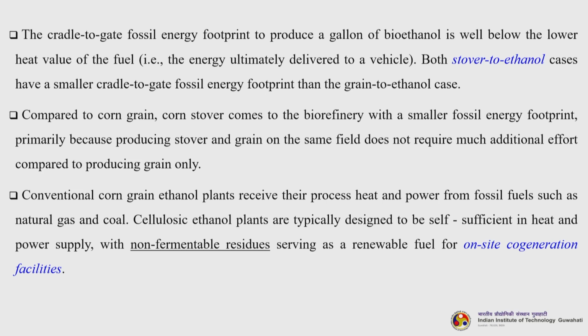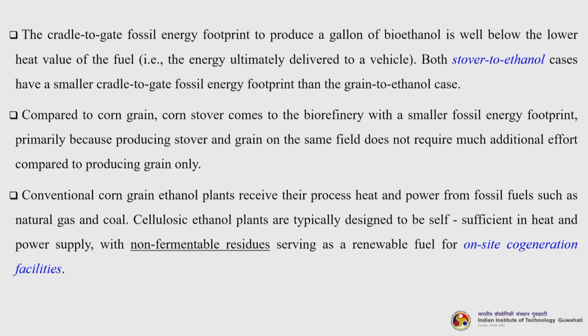Conventional corn grain ethanol plants receive their process heat and power from fossil fuels such as natural gas and coal. Cellulosic ethanol plants are primarily designed to be self-sufficient in heat and power supply, with non-fermentable residue serving as a renewable fuel for on-site cogeneration facilities, the CHP facilities.